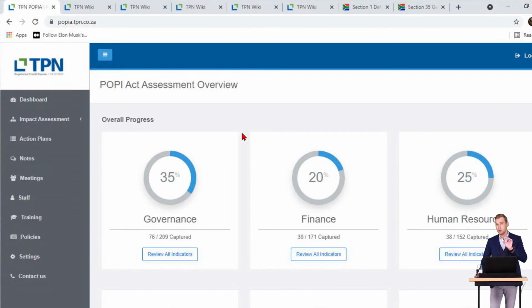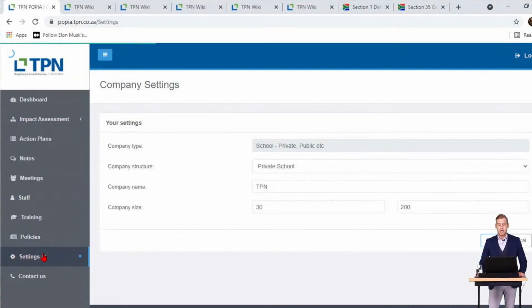To just show you one thing first, remember you can go into your settings tab on the left hand side and just make sure that your school is set up correctly.